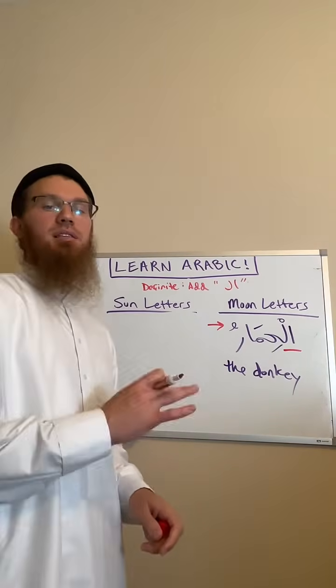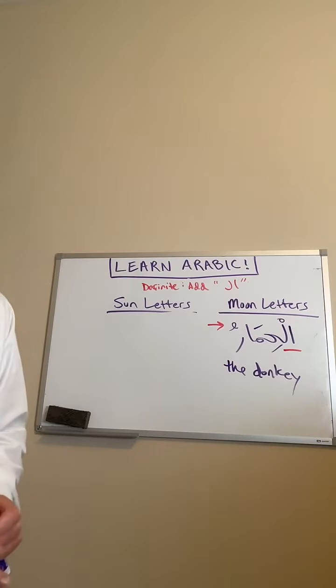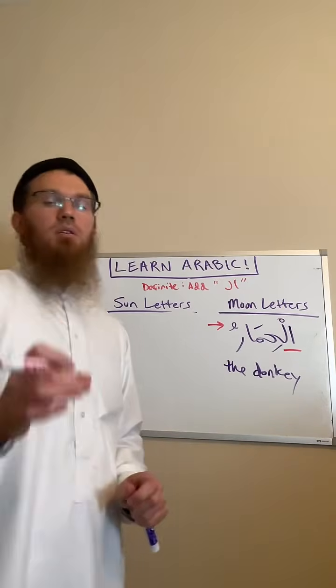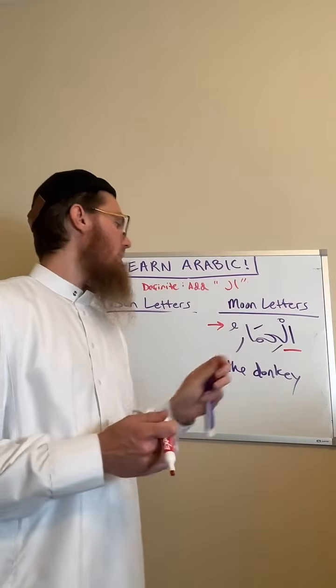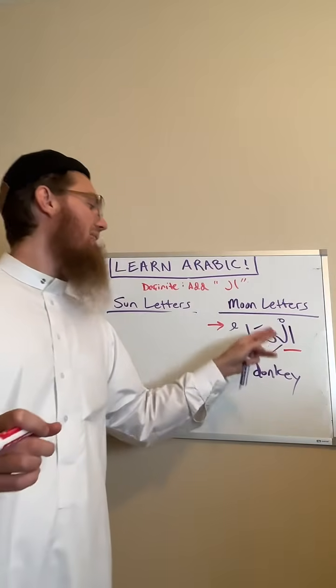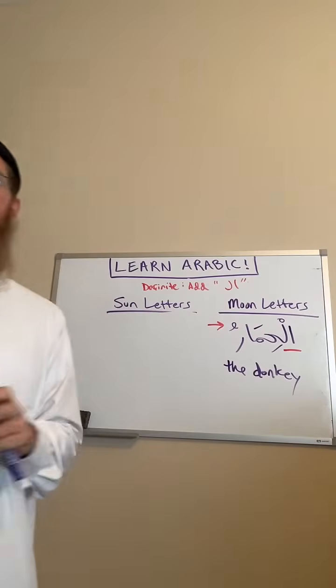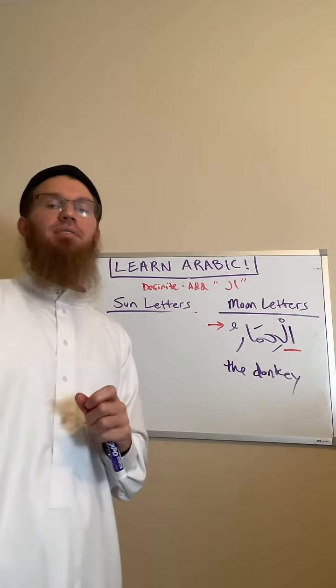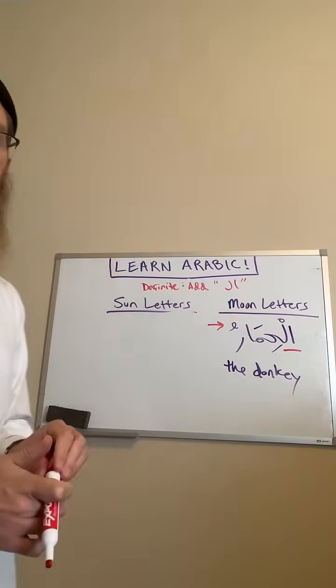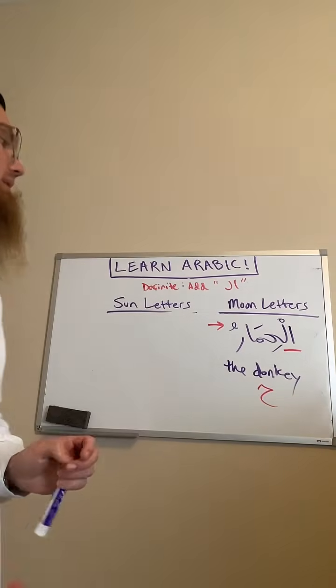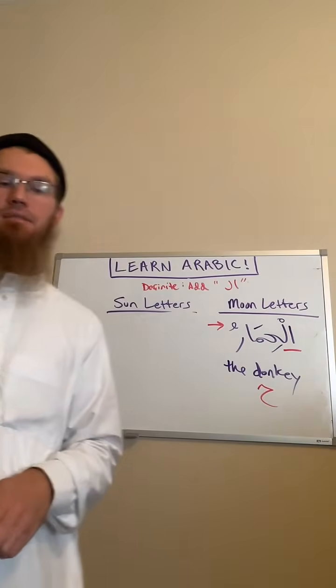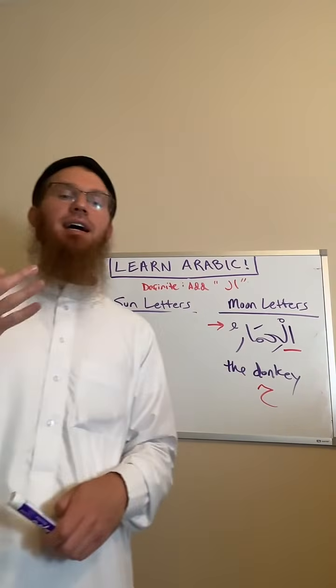Okay, so in this lesson we're learning sun letters and moon letters. So in this word al-himaru, which letter comes after the definite alif lam? It is the letter ha. It's a sharp H, ha.